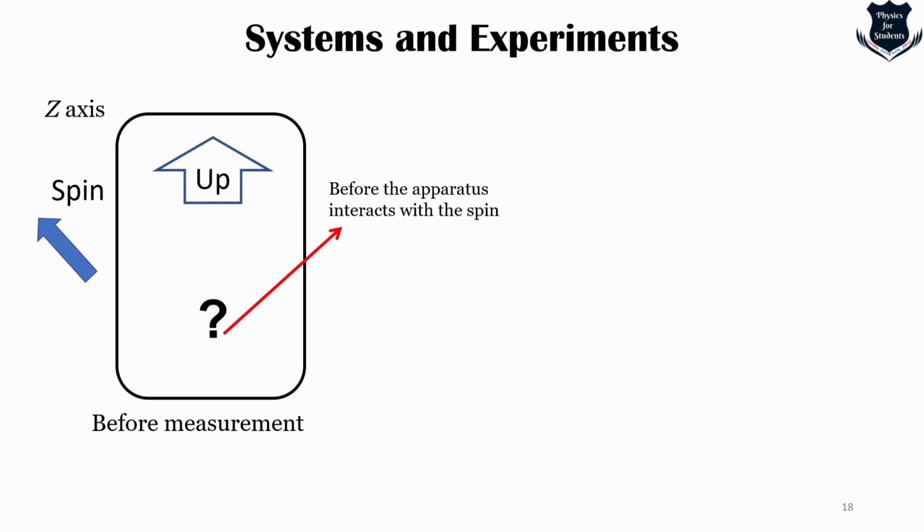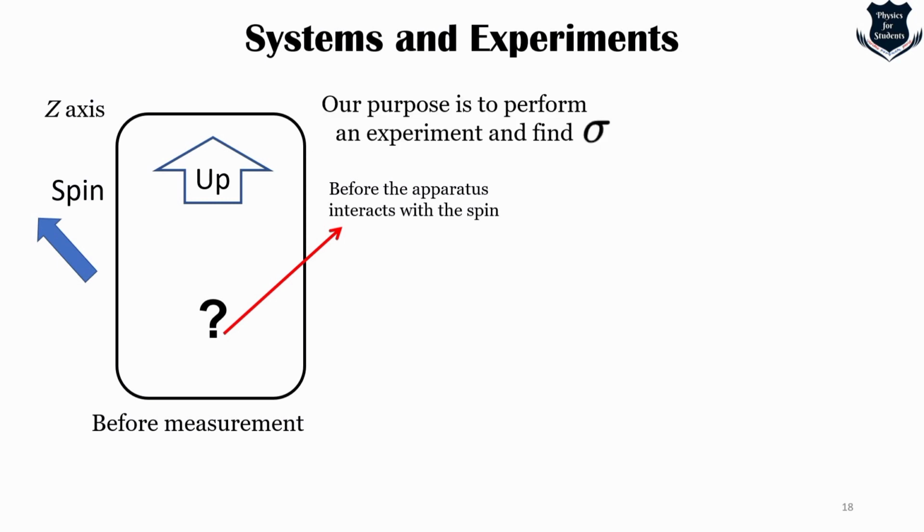So before the apparatus interacts with the spin, the up arrow, remember, is important because it shows how the apparatus is oriented in space, right? And its direction will affect the outcomes of our measurements. So we begin by pointing it along the z-axis, which I have already given. And initially we have no knowledge whether sigma will be +1 or -1. So that is why I have put a question mark.